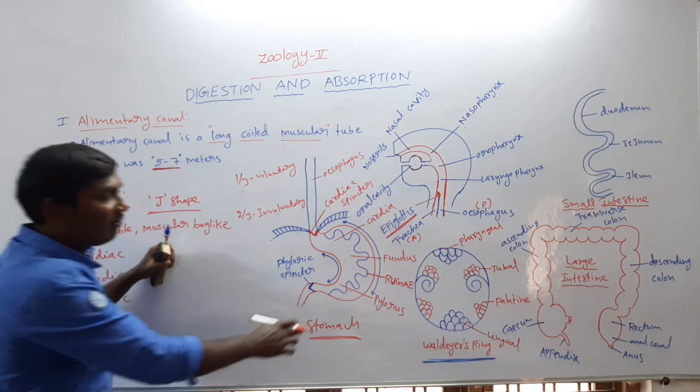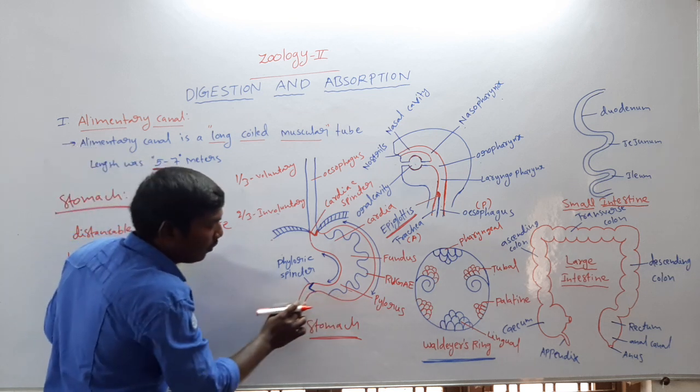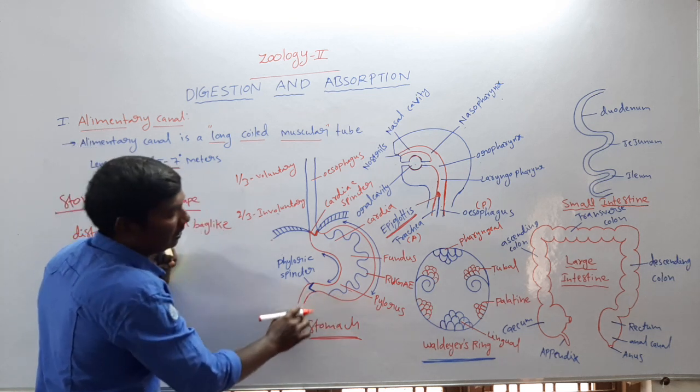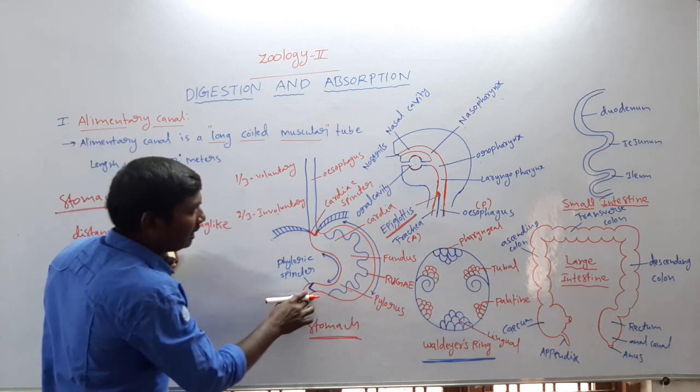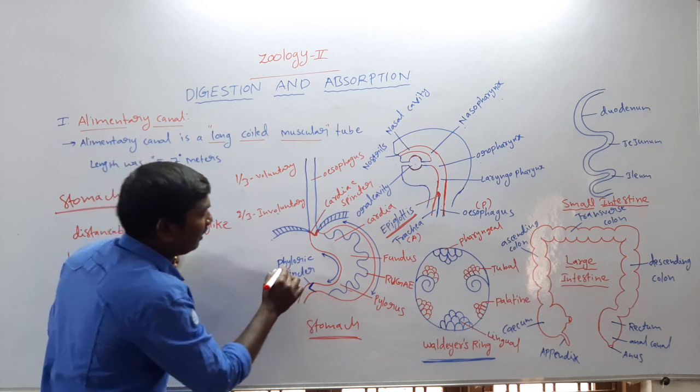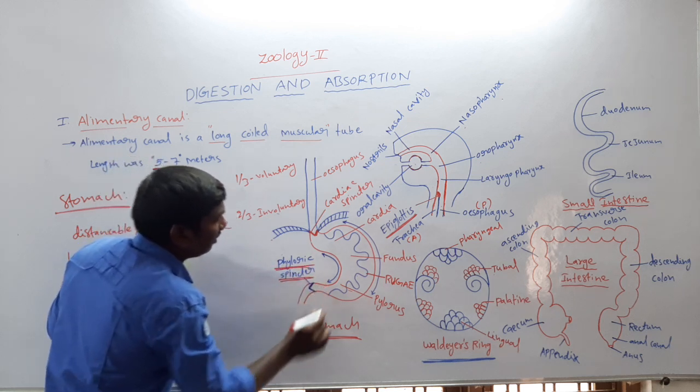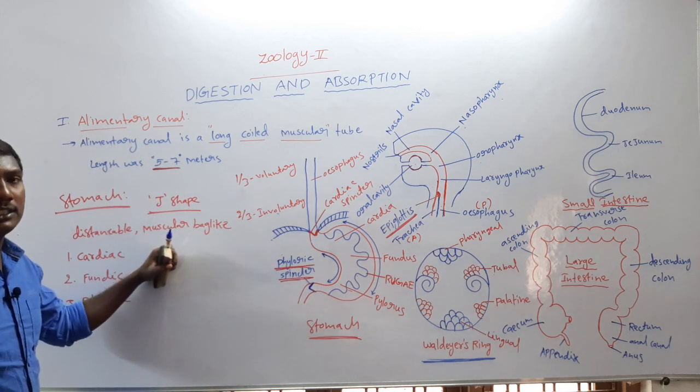Finally, the pyloric region opens into the small intestine. In this region, there is a sphincter called the pyloric sphincter.